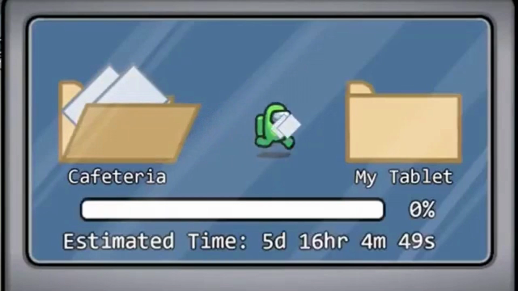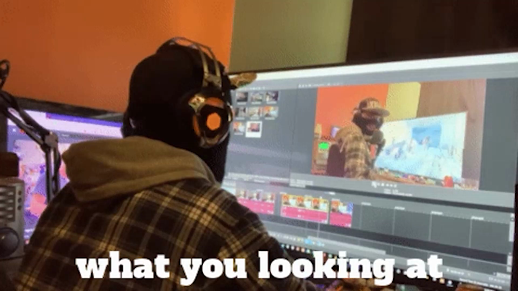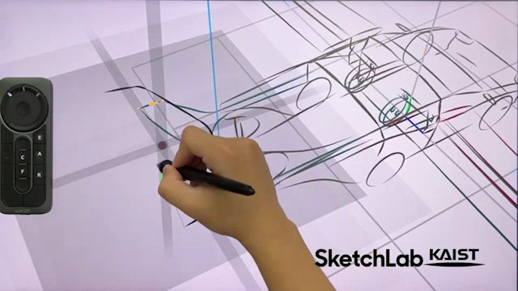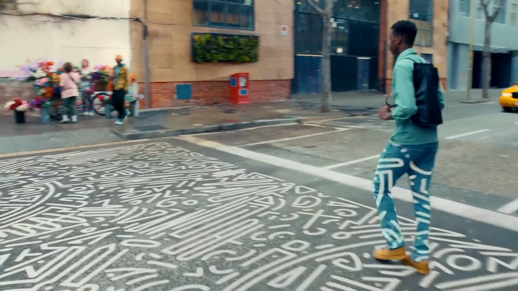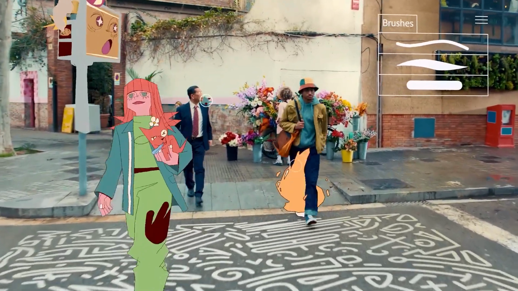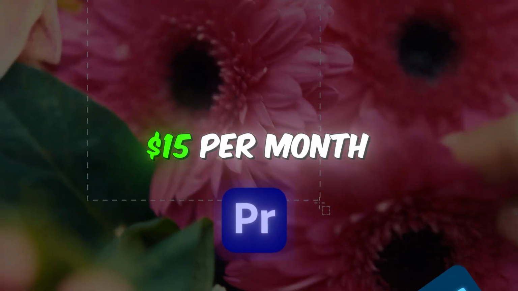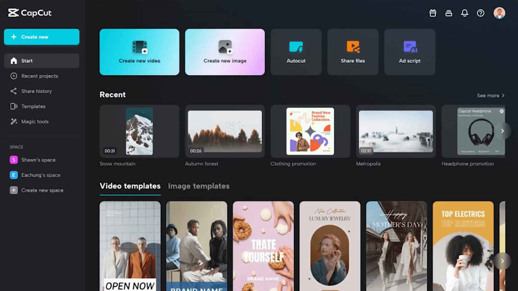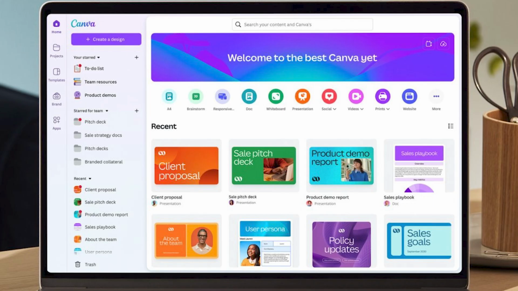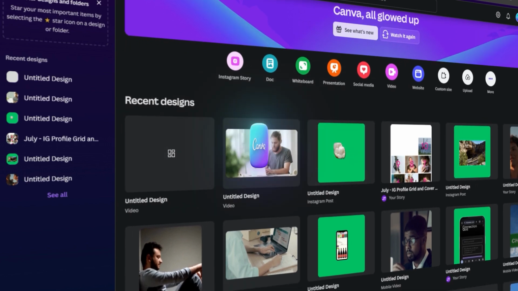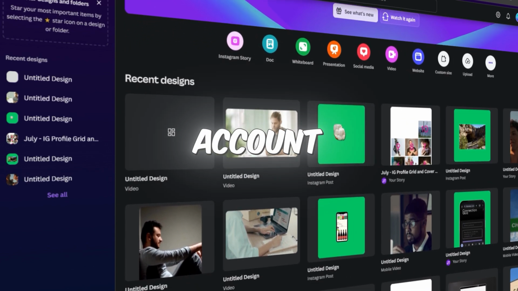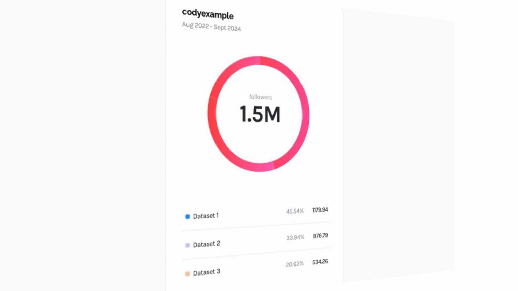Step 2. Download the essential tools to run your account. You'll need a video editor for Reels and a design studio for creating posts. If you're a student, you can grab Adobe Creative Cloud for under $15 per month, which includes Adobe Premiere Pro, Photoshop, and Illustrator. But if you're looking for the easiest and most budget-friendly options, CapCut is perfect for video editing, and Canva is fantastic for creating designs. In fact, I personally used Canva to grow my very first account to over 1.5 million followers.